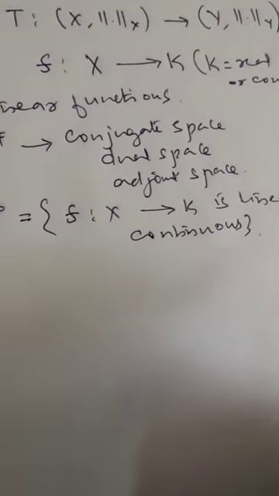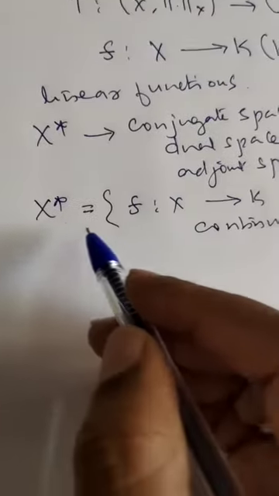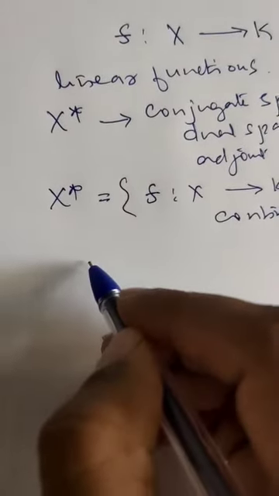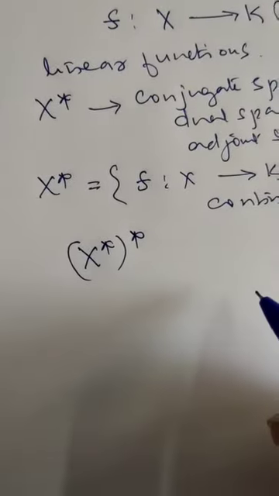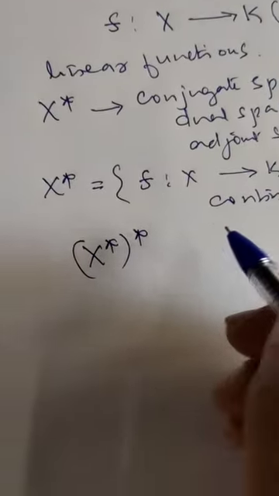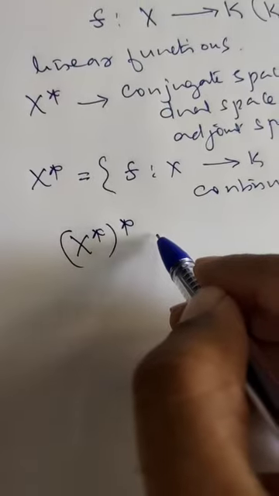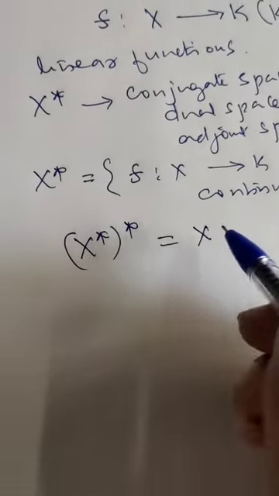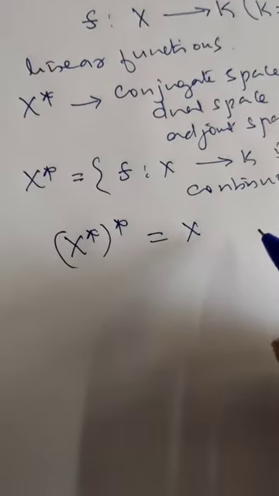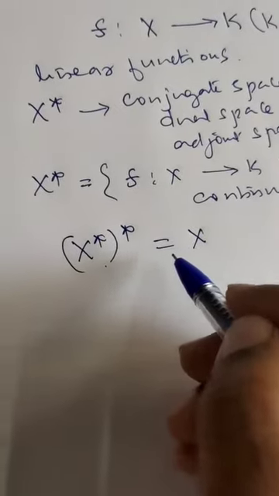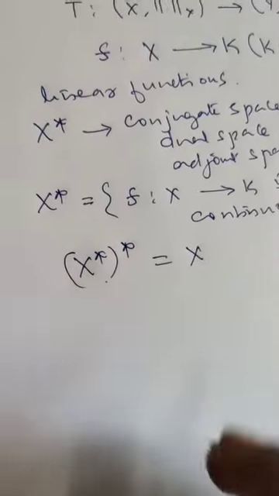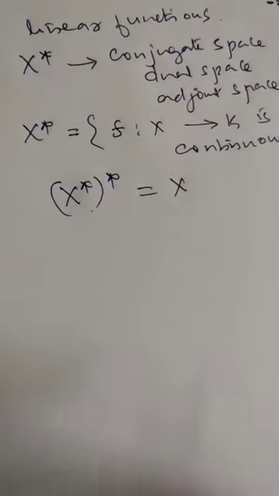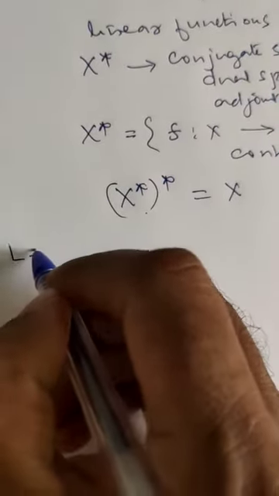We can define the dual of this dual space also, say that is X star whole star. In fact we can prove this to be X itself, that we will take up later. So this is called the second conjugate space or second dual space of X. Okay. So now let us take up one important lemma.